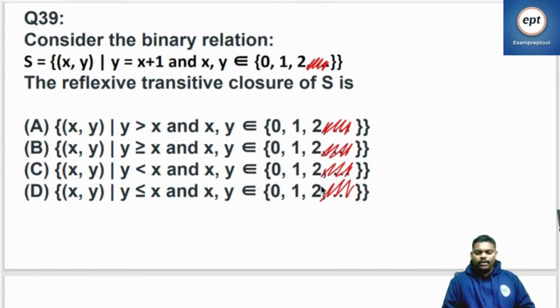Consider the binary relation. Some binary relation is given. S is equal to (x, y), where y is equal to x plus 1. X, y belongs to 0, 1, 2. The reflexive transitive closure of S is?